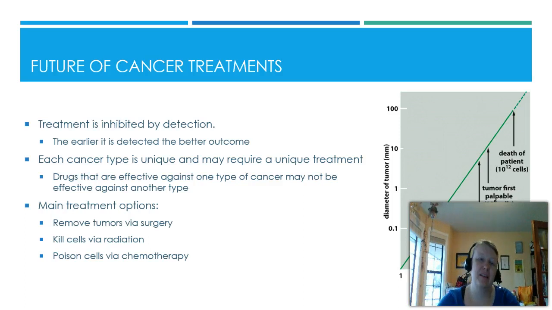Now, one of the things that we keep talking about, even in these last slides, is that we've treated cancer as one type of disease, and it's really not. Cancer has a whole lot of subsets of diseases. Even within organ sites, there's a whole lot of variety of subsets. So each cancer type may need its own treatment, and one drug that works for one cancer type may not work for another. An excellent example of this is pancreatic cancer.